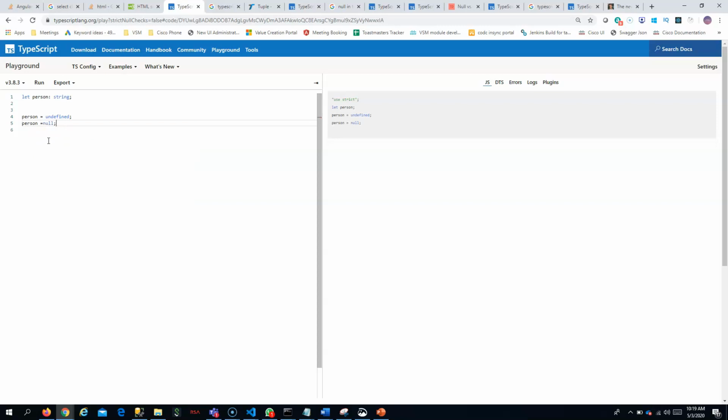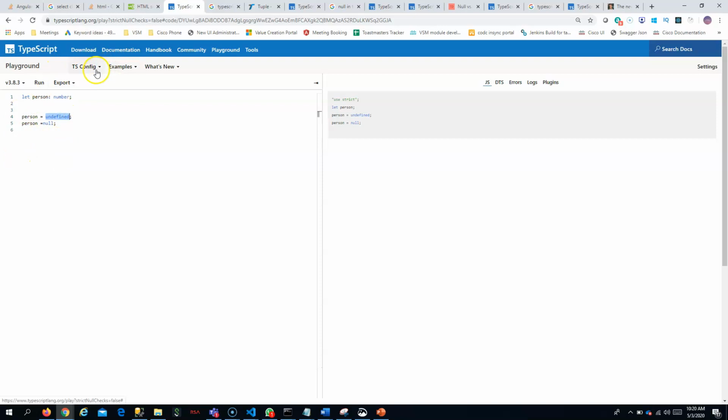Okay, all data types have this undefined and null. Even if it is a number, you can put null and undefined there. You have to understand this. Any data type will take undefined and null.